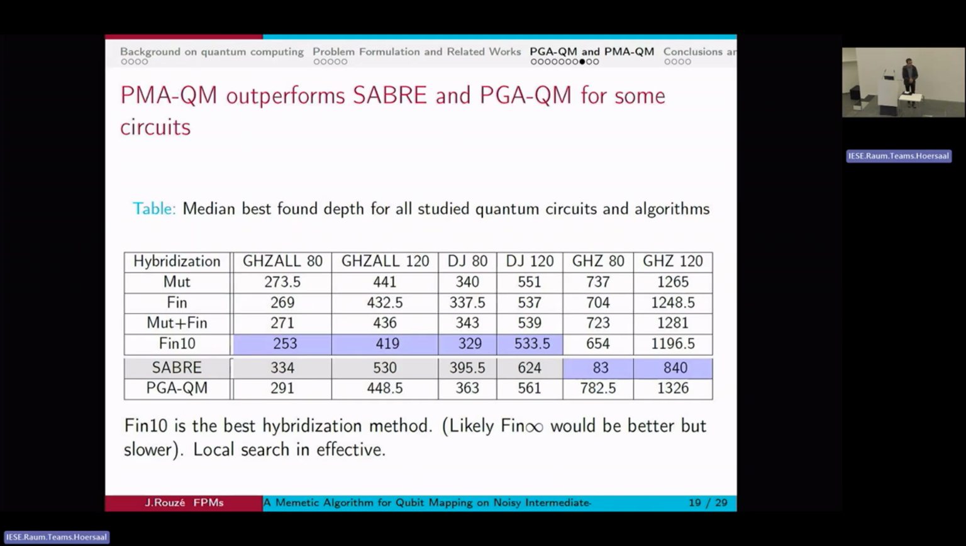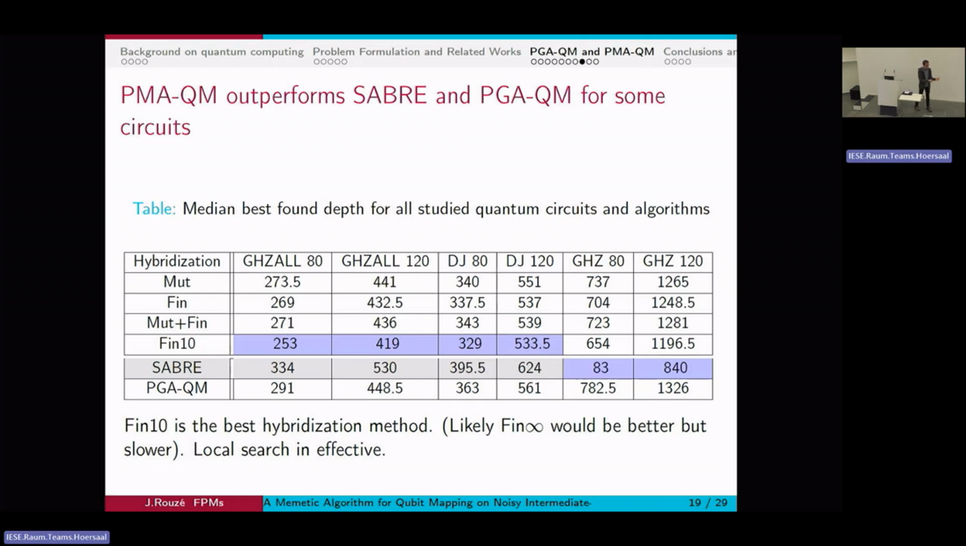If we look at the result, we have it here in blue, the best found solution, and in gray, the one found by Sabre, so the heuristic against which I want to compare myself, and the final line here for the PGA. So the goal is to beat this genetic algorithm, and ideally to beat Sabre as well.